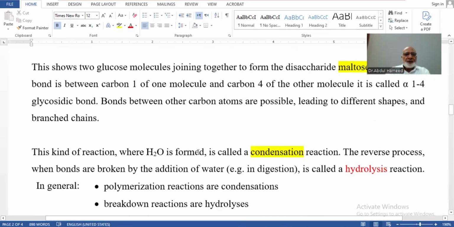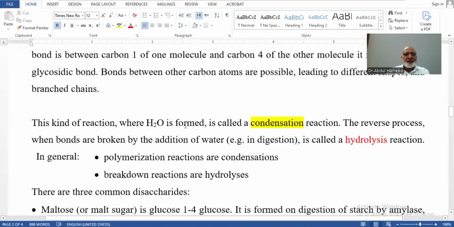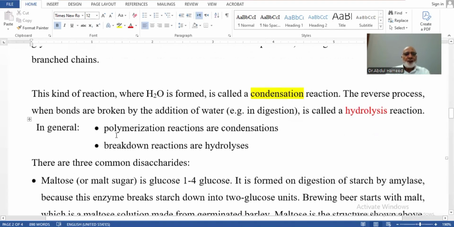This kind of reaction in which water is released is a condensation reaction. The reverse of this is hydrolysis, because water is added and the two monosaccharides are released. In general, polymerization reactions are condensation and breakdown reactions are hydrolysis.